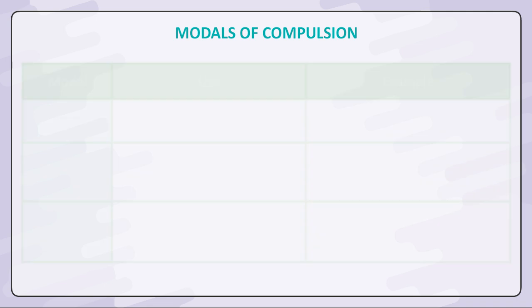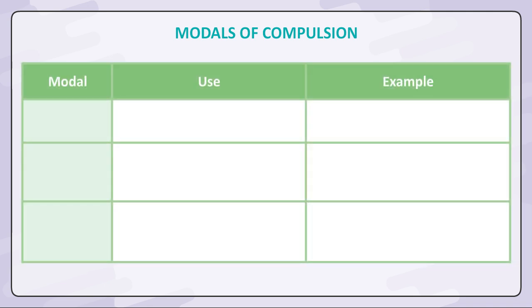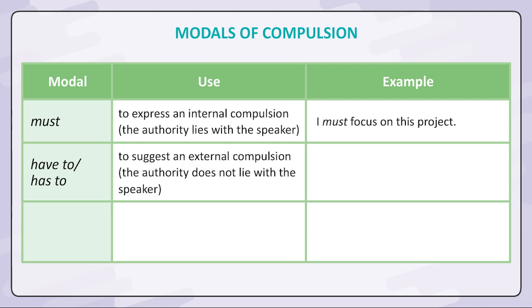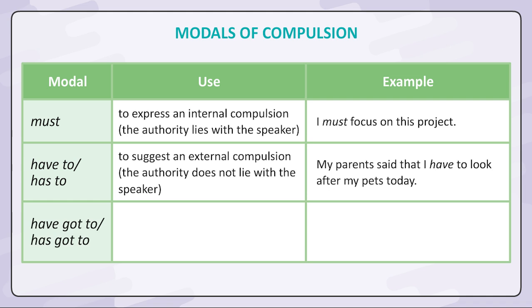Modals of compulsion. Modal, use, example. Must, to express an internal compulsion. The authority lies with the speaker. I must focus on this project. Have to or has to, to suggest an external compulsion. The authority does not lie with the speaker. My parents said that I have to look after my pets today.